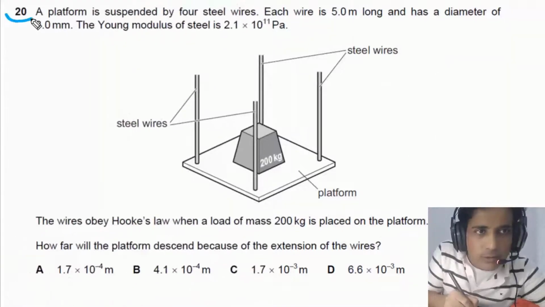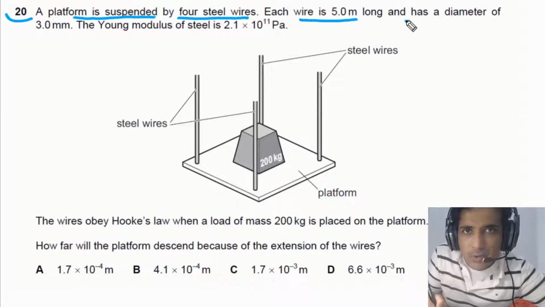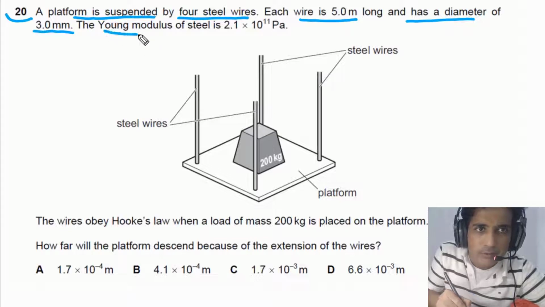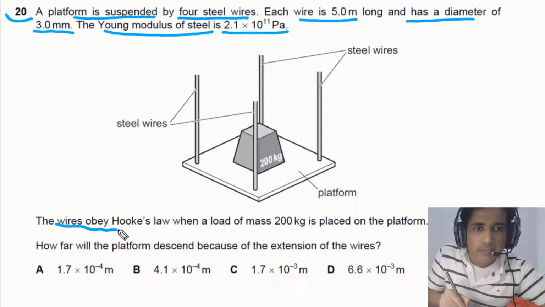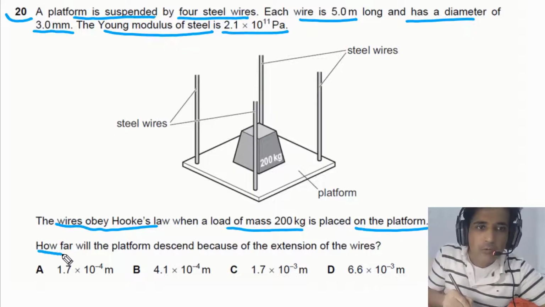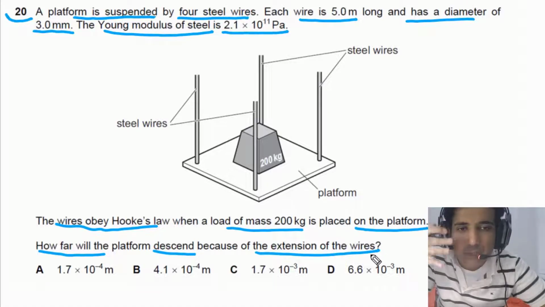For question number 20, it is given to us a platform is suspended by 4 steel wires. Each wire is 5 meters long and has a diameter of 3.0 millimeters. Young's modulus of steel is given, that is equal to this. The wires obey Hooke's law when a load of mass 200 kg is placed on the platform. How far will the platform descend because of the extension of the wires? So simply in this case, we need to calculate extension of the wires.